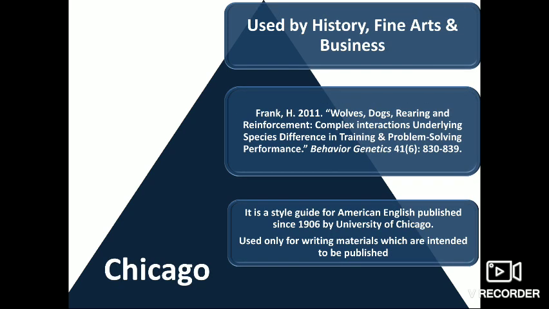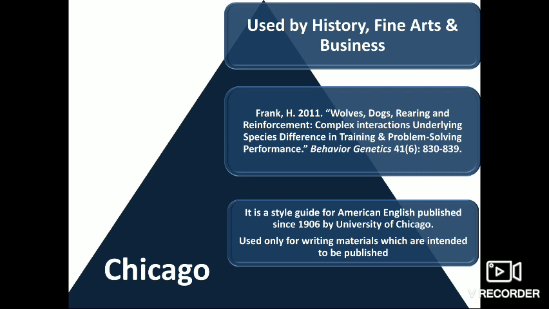In the third, Chicago or the Turabian style, this style is usually used in subjects like history, fine arts, and business. It is a style guide for American English, which has been published since 1906 by University of Chicago Press. It is used only for writing materials which have an intention to be published. Those writing materials which are not to be published do not follow this particular style of citation.